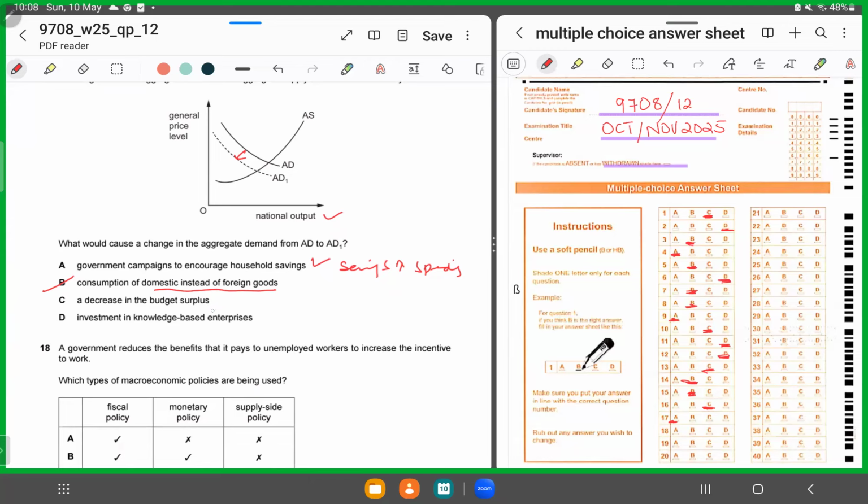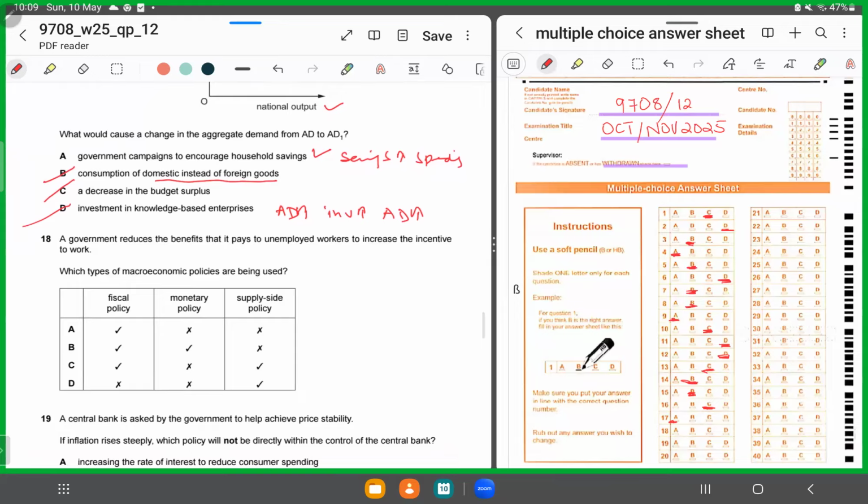But a fall in budget surplus would not cause aggregate demand to fall, so we won't choose C. It cannot be D because investment in knowledge-based industries would have caused aggregate demand to rise. When investment increases, aggregate demand increases. But here aggregate demand is falling, so we won't choose D. That is the reason why by logic and by elimination, A is the correct answer for MCQ number 17.